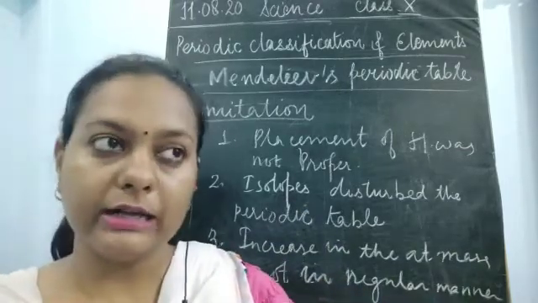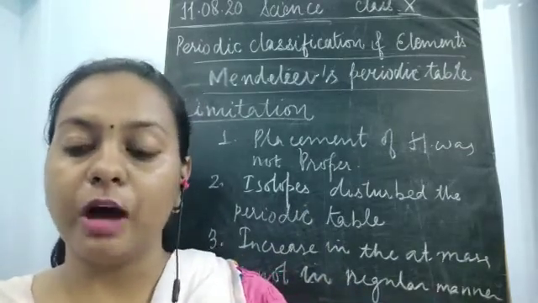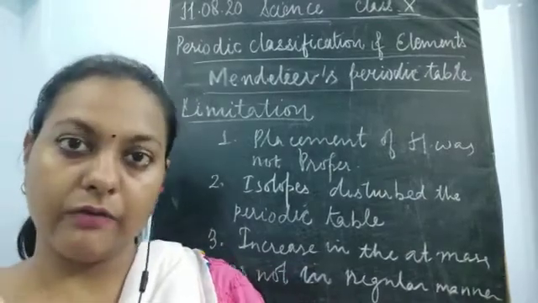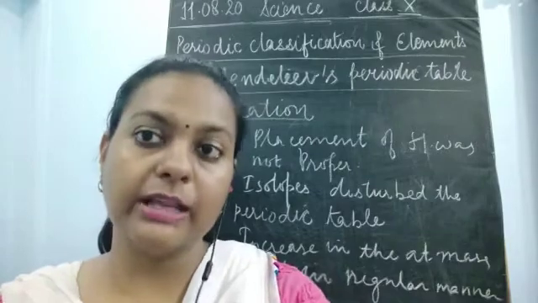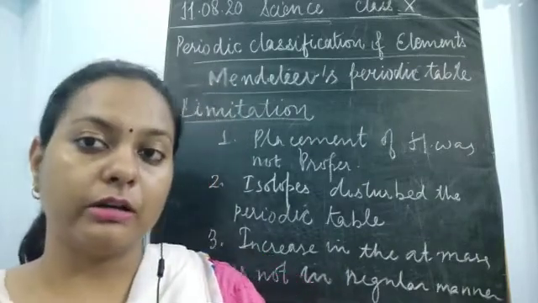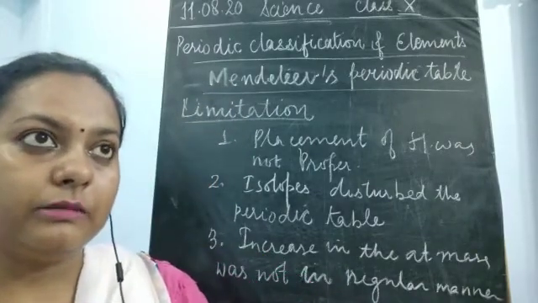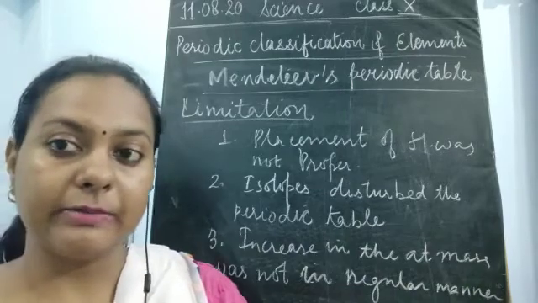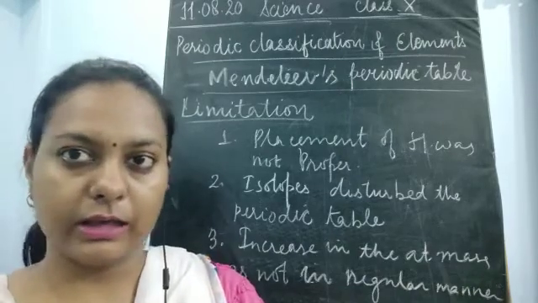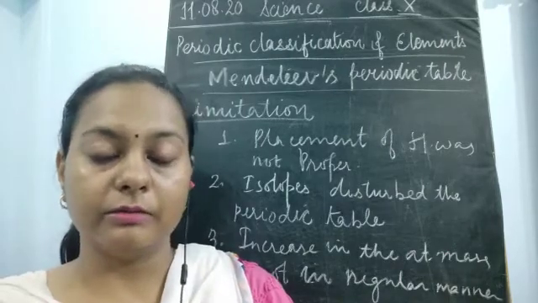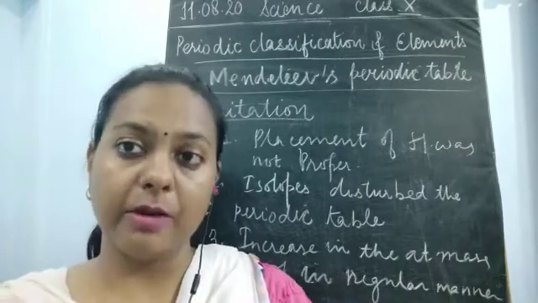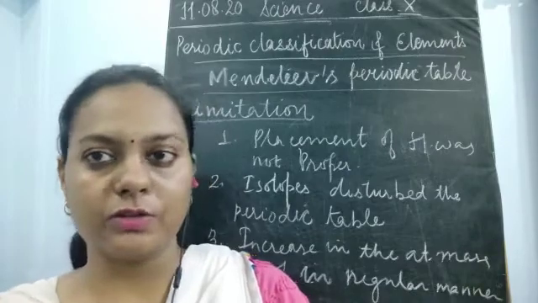So we could not predict how many elements would be discovered later, where they would be placed, or whether there were enough gaps to adjust all these elements. Still, it gave some idea about classification, but later on it was discarded.